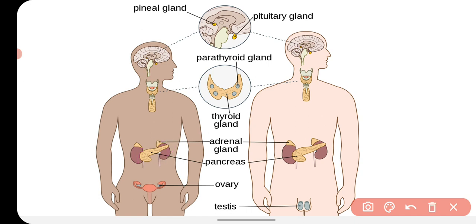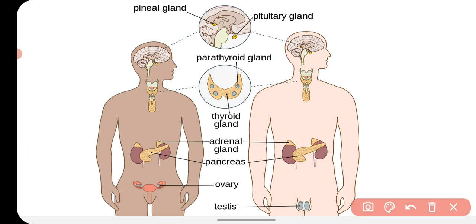On the upper part of our kidneys we have two pyramid-like structures, one on each kidney, called the adrenal glands. In females, the reproductive organ called the ovary also behaves like an endocrine gland. In males, the reproductive organ called the testis also has endocrine functions. So these are the main endocrine glands found in our body which secrete hormones.